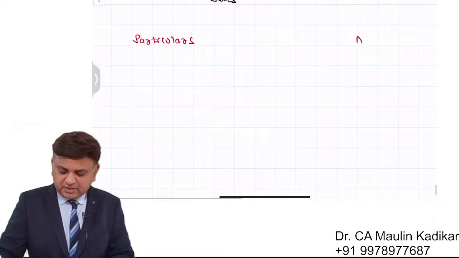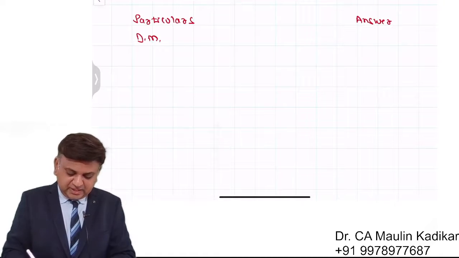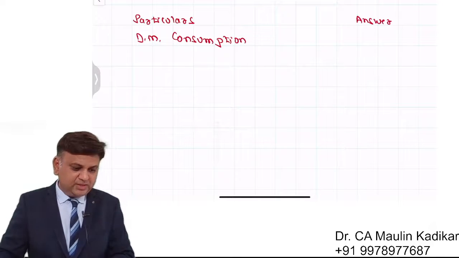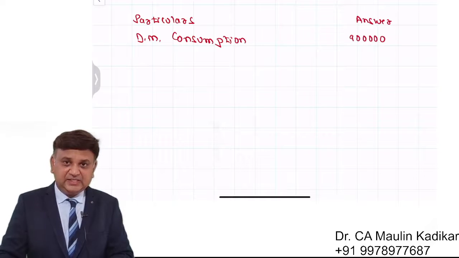Column number 1, particulars. Column number 2 is answer. See, direct material consumption or a raw material consumption. It is an amount of rupees 9 lakhs.